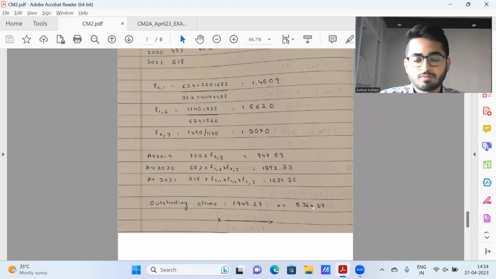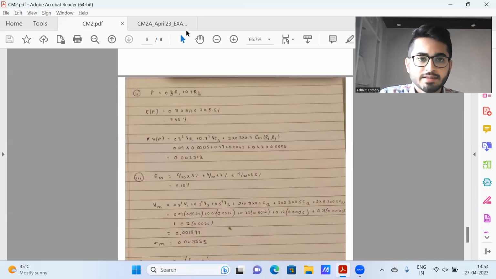This could be assuming the claims are completely incurred, and you're finding the outstanding claims reserve. And if you're trying to infer outstanding claims as those claims which have not been reported, so the ones which we need to estimate, in that case it's coming out to be 1949.27, which is equivalent to had the data been paid itself.